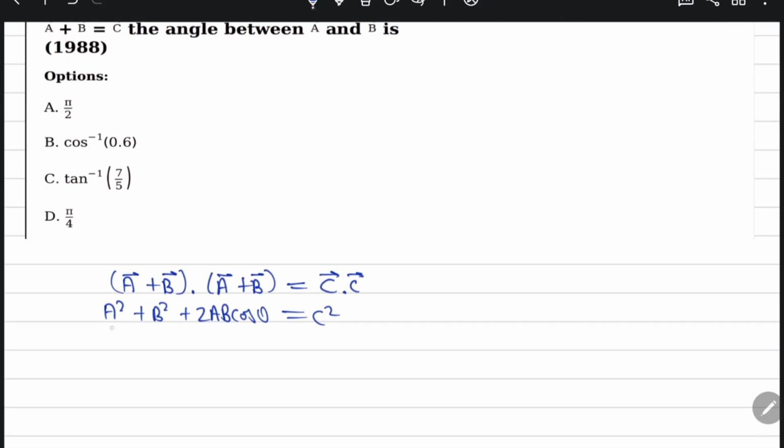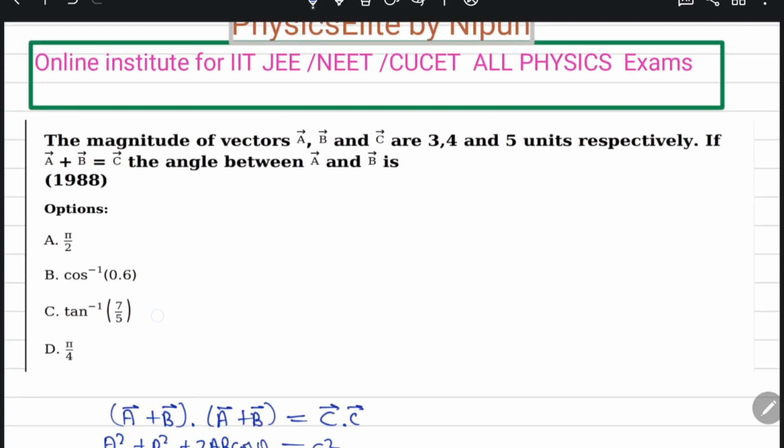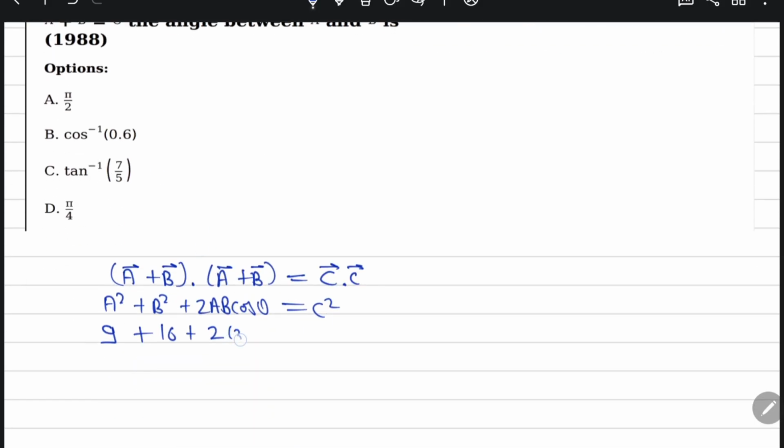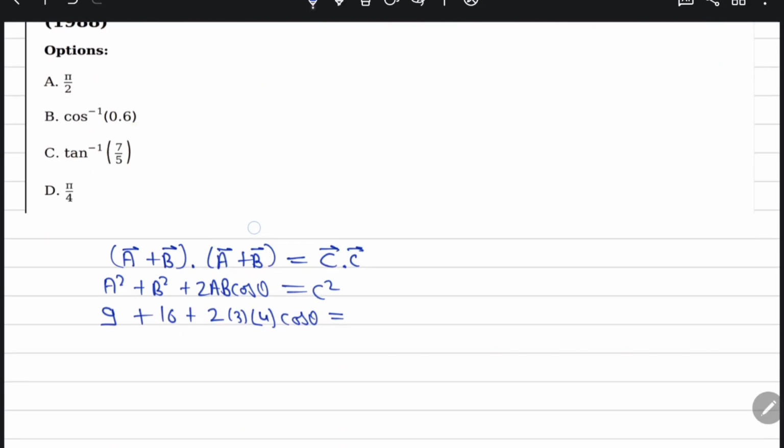A is 3, so 3 square is 9, B square is 16, plus 2 times 3 times 4 cos theta, which equals C square, 5 square is 25. So that is 25. And here 6 fours are 24.